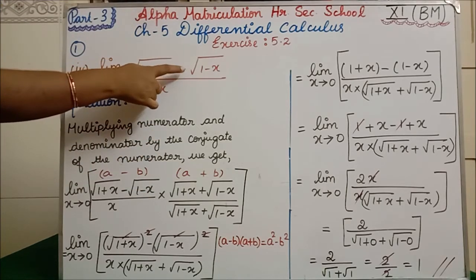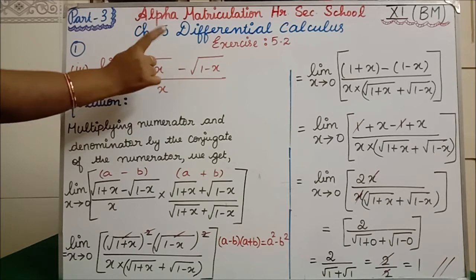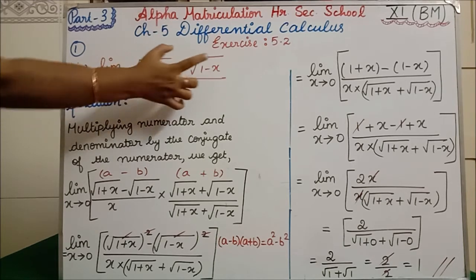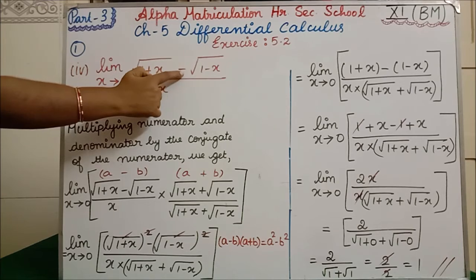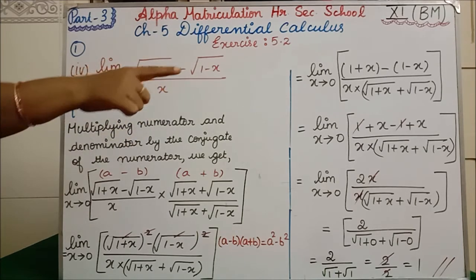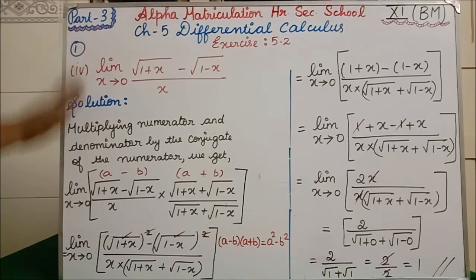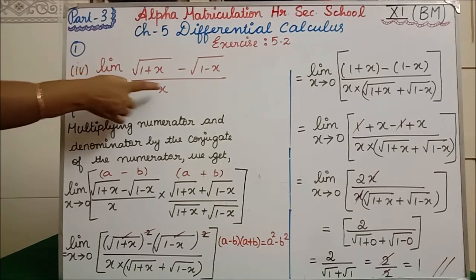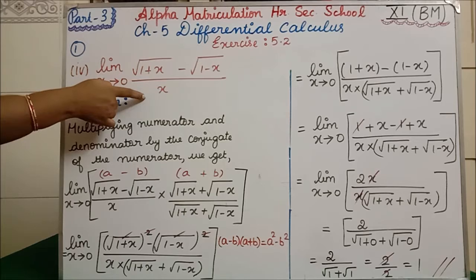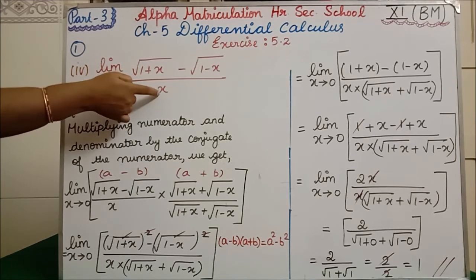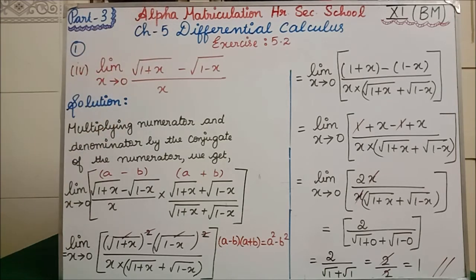Since we have minus here, the conjugate keeps this term and this term the same, and instead of this minus, we are going to write plus. See, the limit and all will not change. Why are we changing? Because in the denominator we have x, so if you substitute x tends to 0, the total value will become infinity.